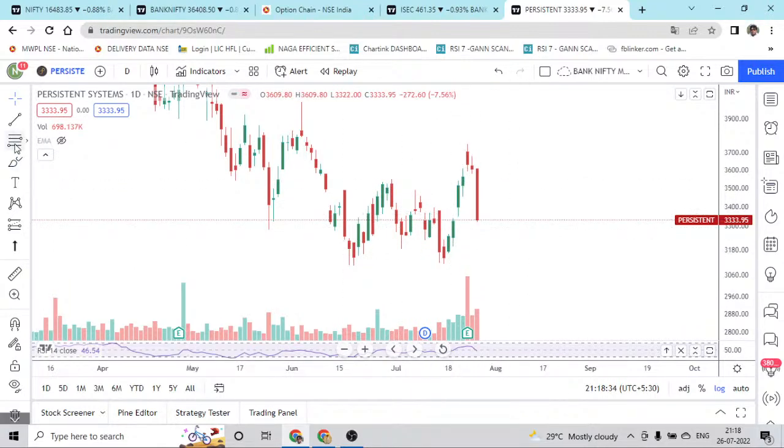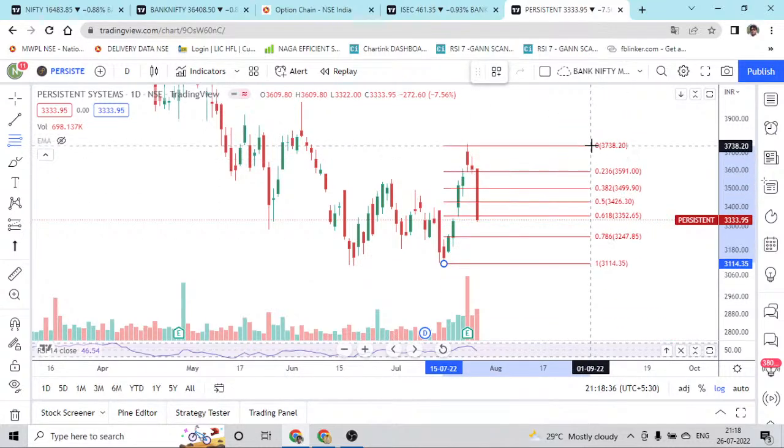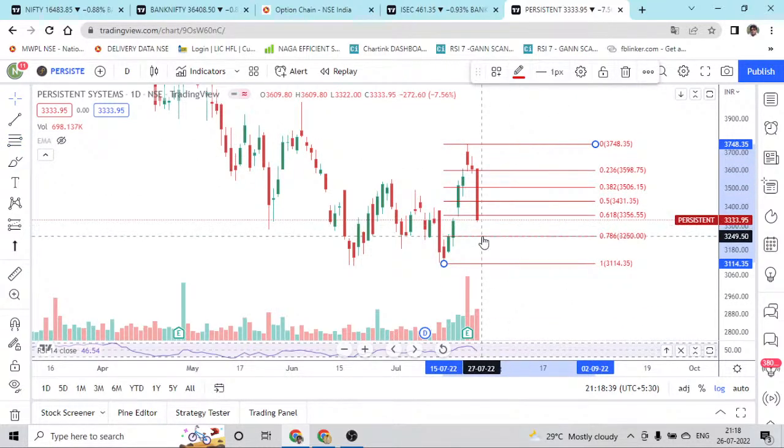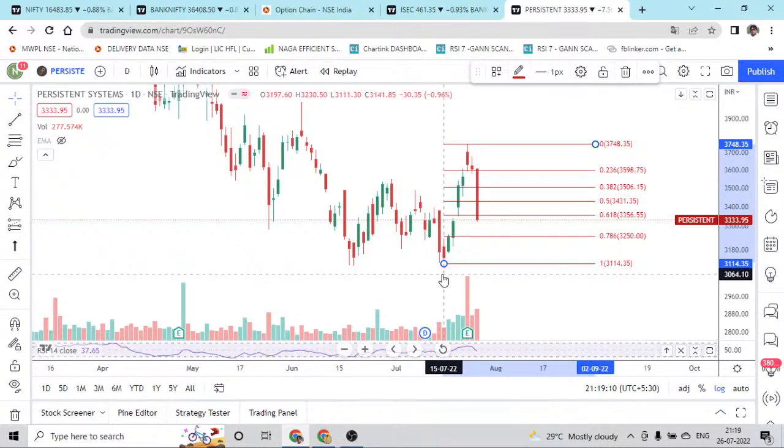Currently we are at the 0.618. Today's low is 3,322. If it is making a bottom at this level, you can buy here and average at this level, so the overall average will be around 3,250 or 3,240. Definitely there is a bounce awaiting in this stock, and the stop loss is going to be 3,111 on daily closing.